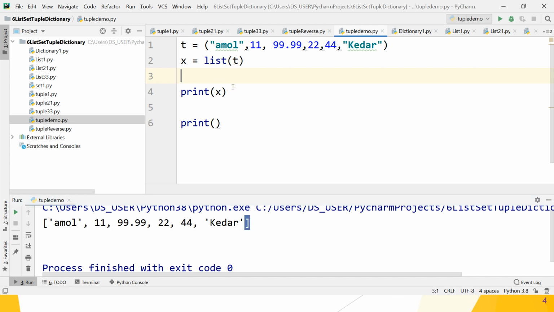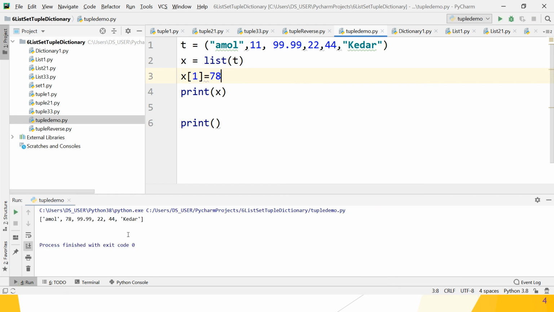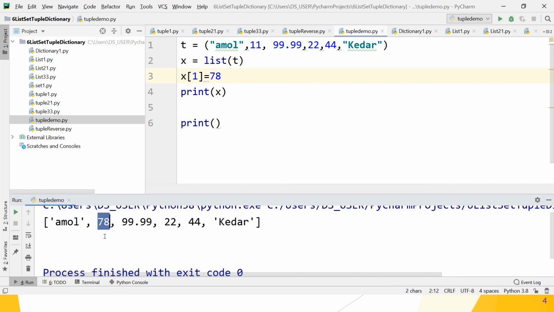Great. After that, if you want to change the value of the second element, which is 1911, you want to change it into 78. So change it, then run and check whether it reflects. Yes, the second element gets overridden by the value 78. Great, guys.